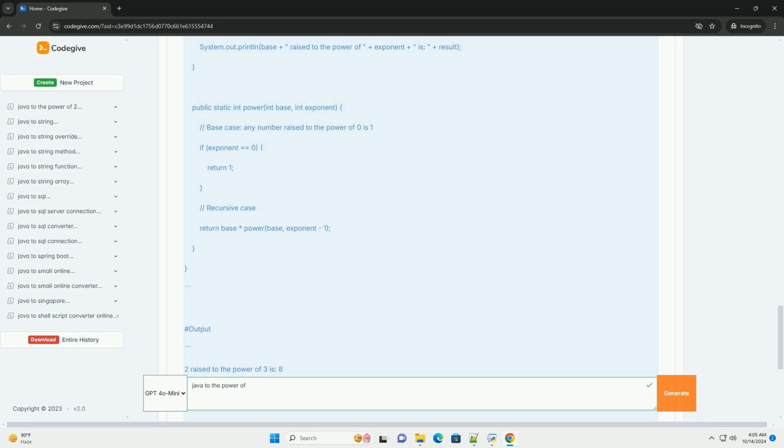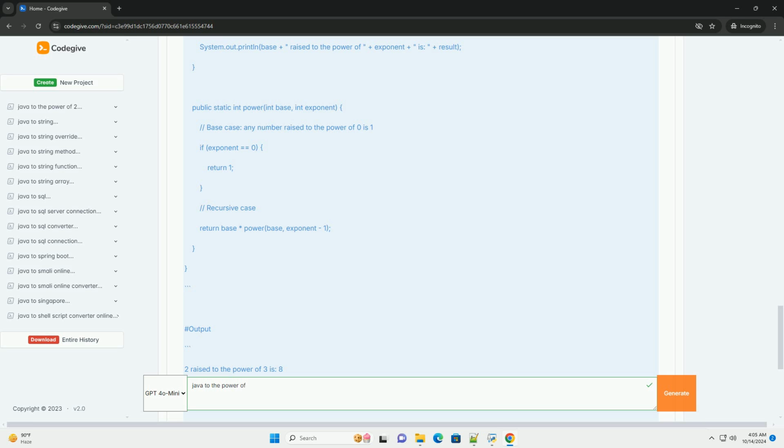Method 3, using recursion. Recursion is another way to calculate the power of a number. This method is more elegant but may be less efficient for very large exponents due to function call overhead. Example. Output.